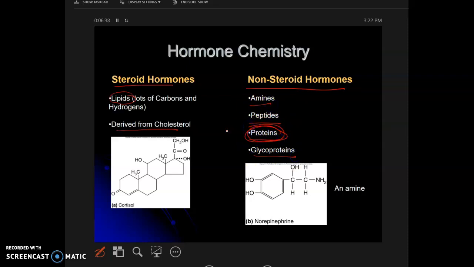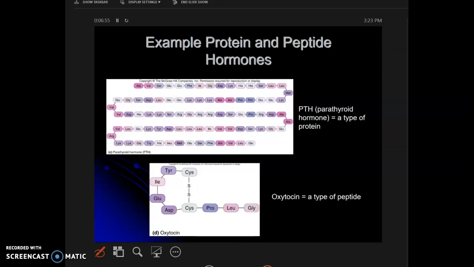So basically, the non-steroid hormones, the key role is, of course, played by the proteins, all right? So proteins, amines, peptides, and glycoproteins. Glycoproteins are sugar attached to the protein. All right, so here's an example of a protein, peptide hormone. So here is parathyroid, and you're noticing what? Protein is made up of what? It's a chain of amino acids. So here is the chain of amino acids. Another one, oxytocin, is a good example of a peptide hormone.